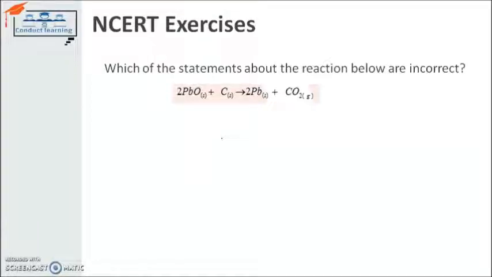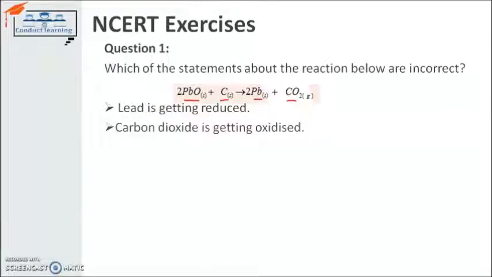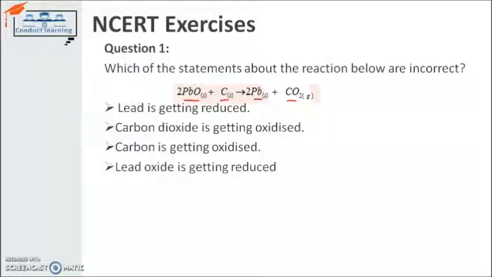Next question: which of the statements about the reaction below are incorrect? It's lead oxide which reacts with carbon and forms lead and carbon monoxide gas. We have lead oxide on the reactant side, reacting with carbon, and forming lead and carbon monoxide. So what is happening here? First, lead is getting reduced. Second, carbon dioxide is getting oxidized. Third, carbon is getting oxidized. Fourth, lead oxide is getting reduced.